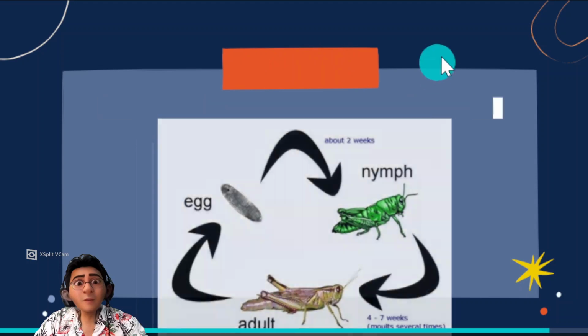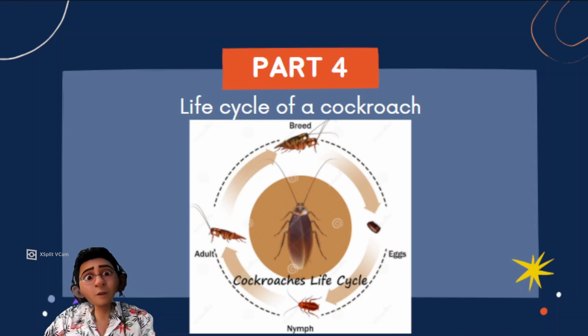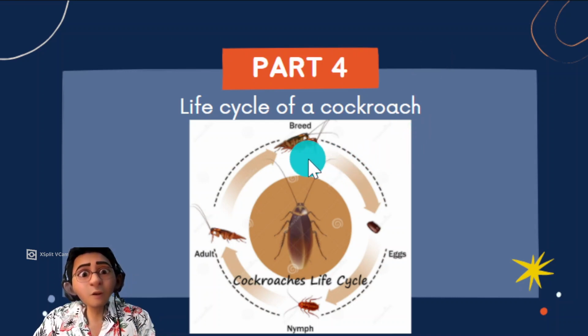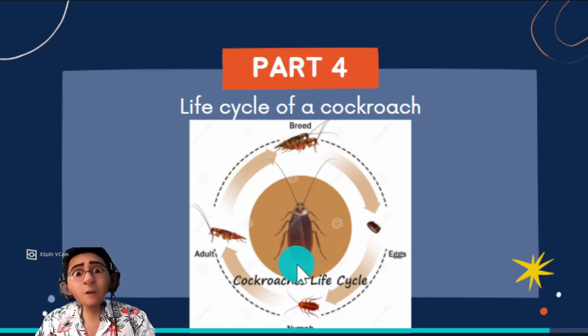Next, number 4, cockroaches. Life cycle of a cockroach. There are 3 stages in the life cycle of a cockroach. Cockroach will lay eggs. Inside the egg case, there are many eggs, and the eggs will hatch and become a nymph, and the nymph looks almost the same as an adult but has no wings. So nymph will grow into an adult after it molts its skin or body covering.